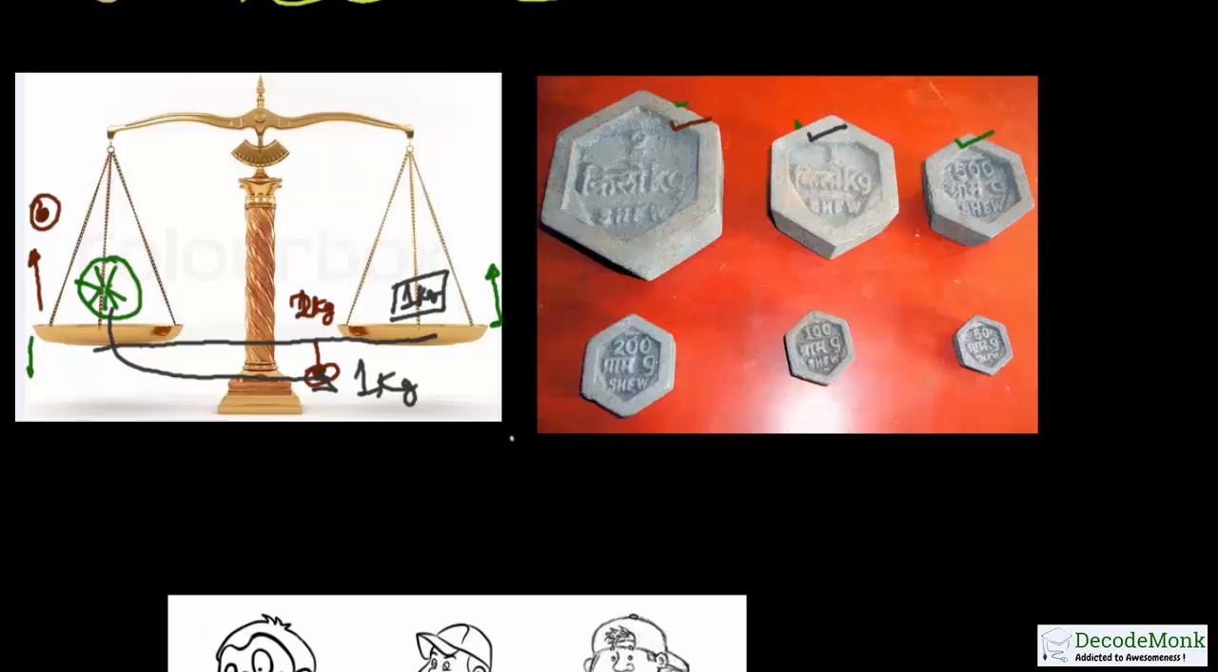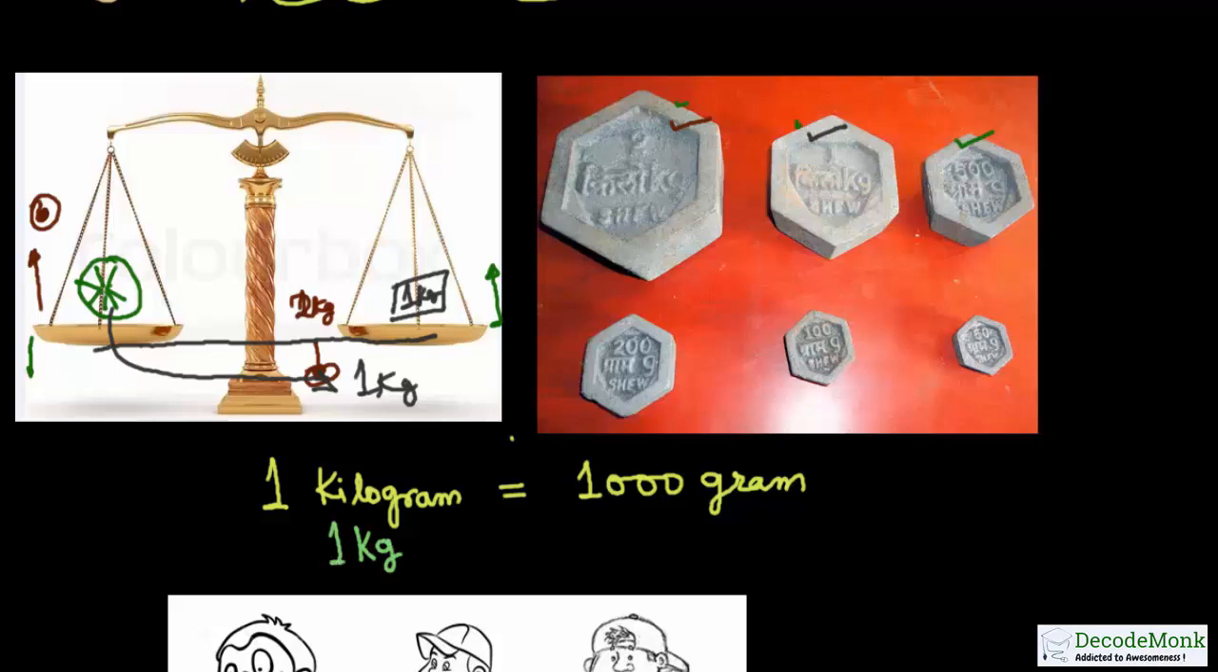Now let us talk about the relationship of the two units. We are talking about kilogram and gram. 1 kilogram is equal to 1000 gram. This kilogram is also written as kg. So 1 kg is equal to 1000 gram or 1000 g. So these two statements are one and the same.